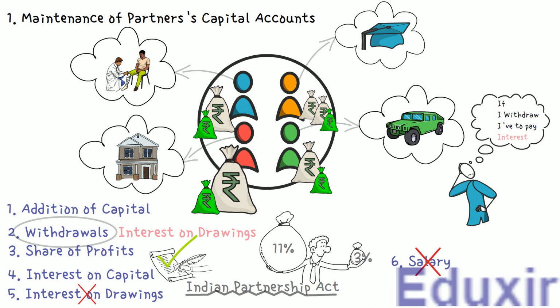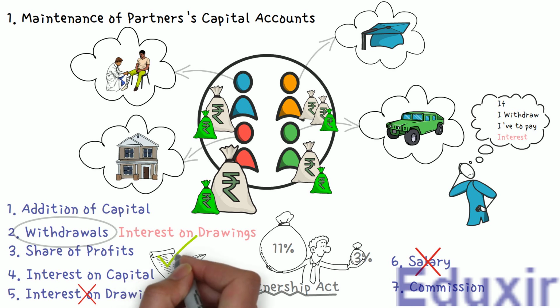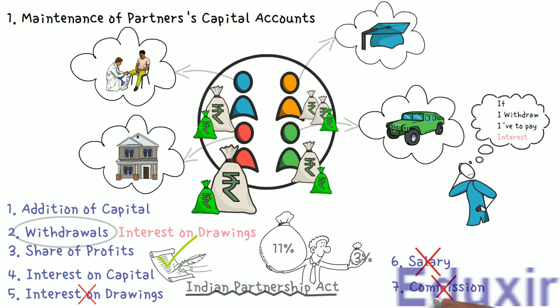The next thing that will be posted to the capital accounts is the partner's commission. Again, a commission should be paid to the partner only if it is agreed in the partnership agreement. Otherwise, if the partnership deed is silent about the commission to be paid to a partner, then as per the Indian Partnership Act, no commission should be paid to the partner.